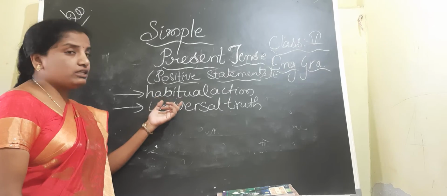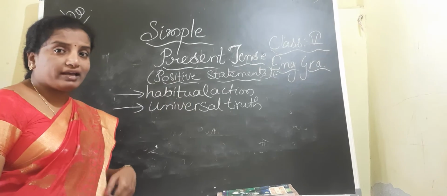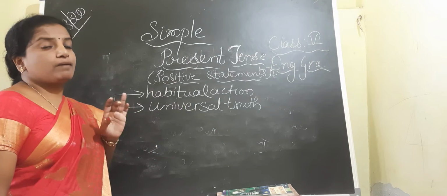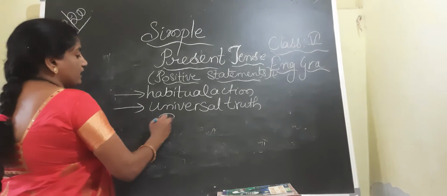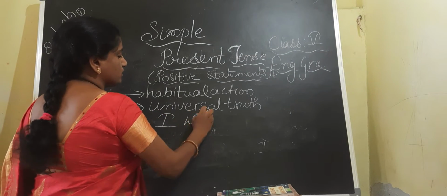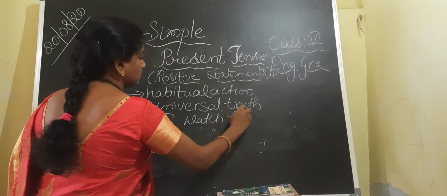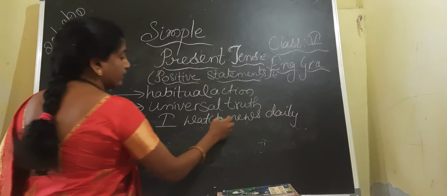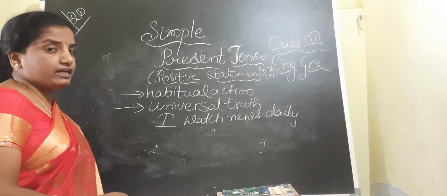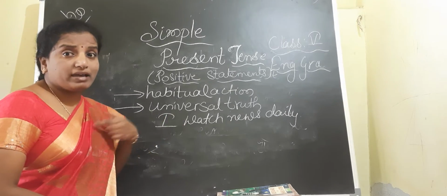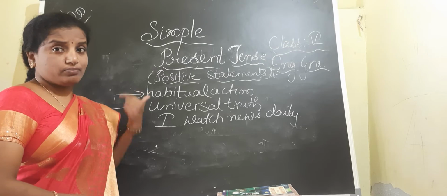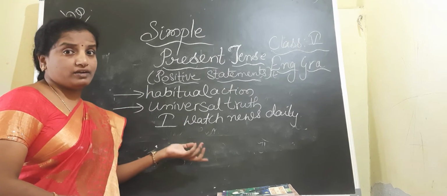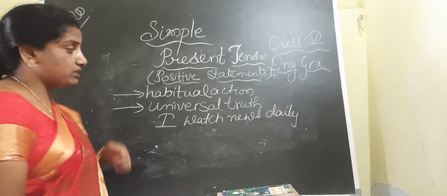Suppose I watch news daily, it is a habit of mine to watch news daily. So this denotes my habitual action.